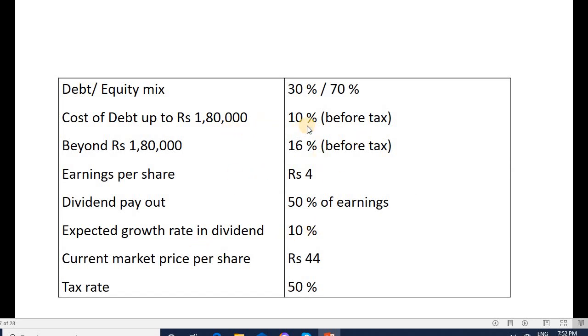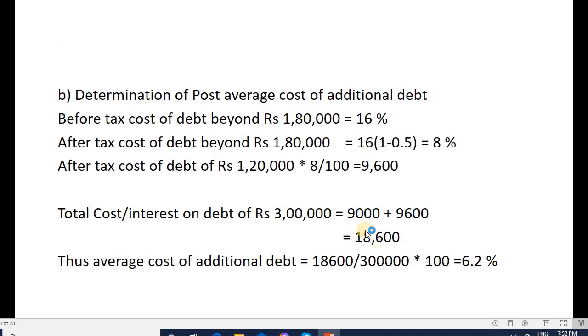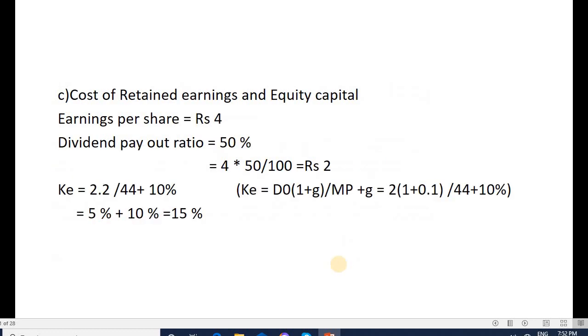Up to 1 lakh 80,000 it is 10% before tax, after tax it is 5%. So 5% of 1 lakh 80,000 is 9,000, plus 1 lakh 20,000 into 8%, that is 9,600. So the total is 18,600. Thus, average cost of additional debt is 18,600 divided by 3 lakh, which is 6.2%.